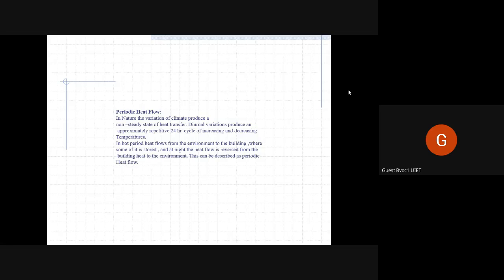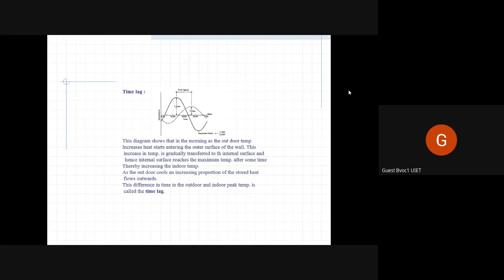It will always transfer from higher to lower, from hotter to colder. And this heat flow is called the periodic heat flow. दिन में गर्मी बाहर से अंदर आएगी, रात में गर्मी अंदर से बाहर जाएगी. And then there is time lag.